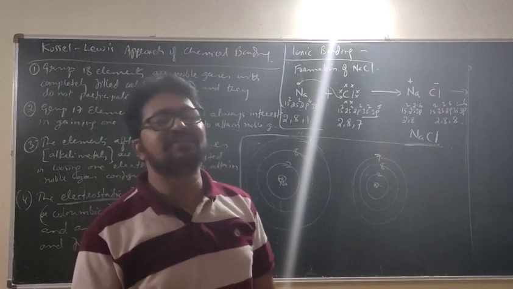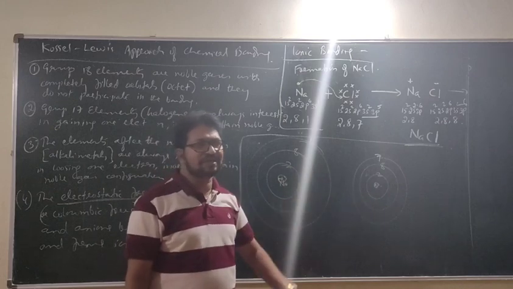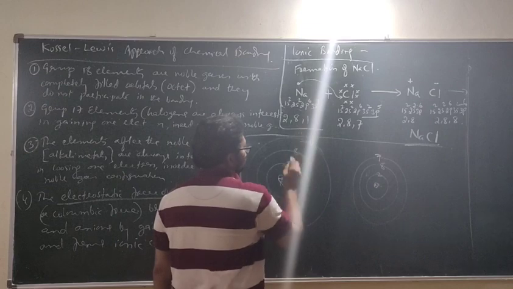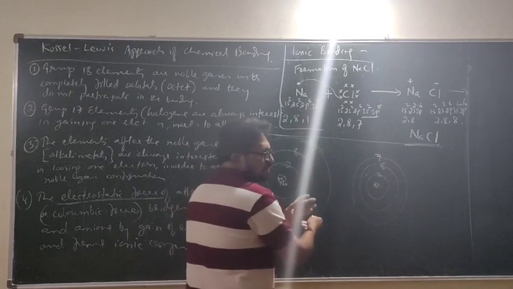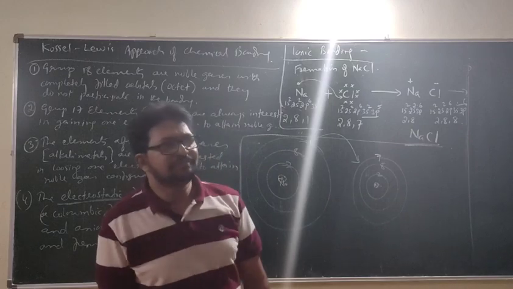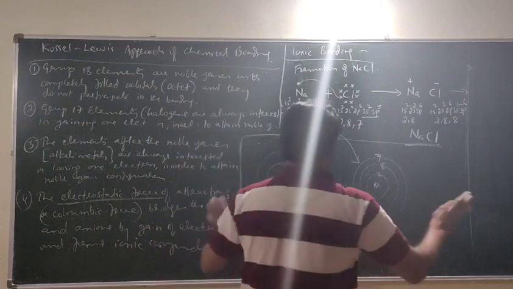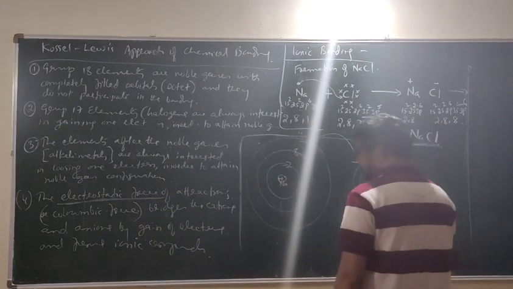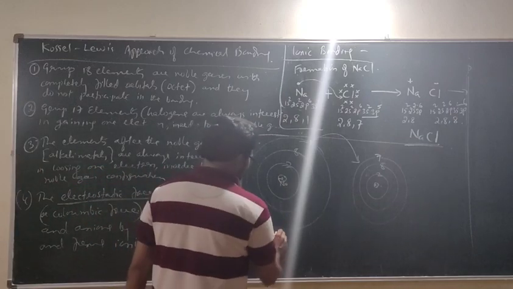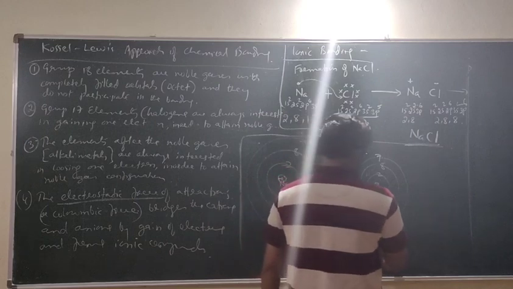So, that is not the way to learn science. This is bigger and that is smaller. Now, what will happen? This one electron, when they come closer, jumps into which one? Chlorine. And suddenly what will happen? What about the size? I will tell you if you want the size. Sodium is 186 picometer, chlorine is 99 picometer.